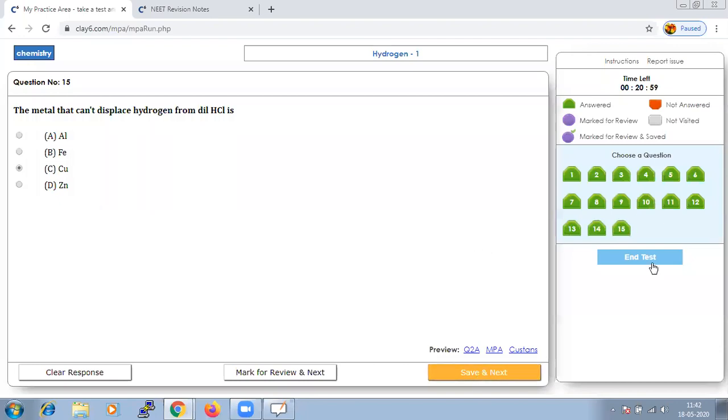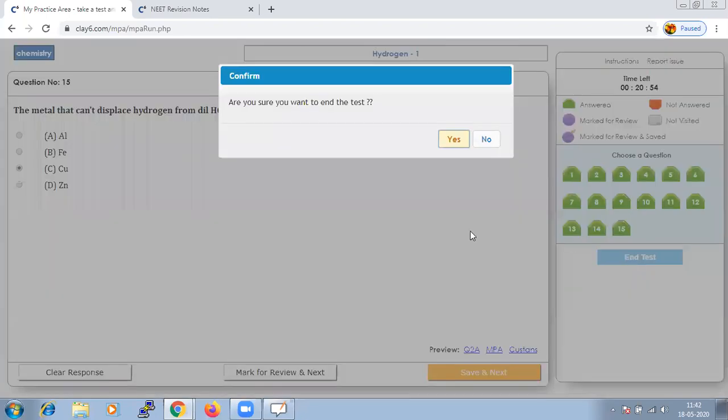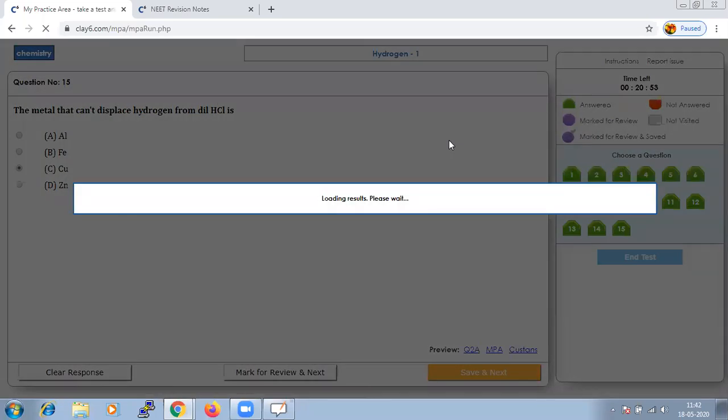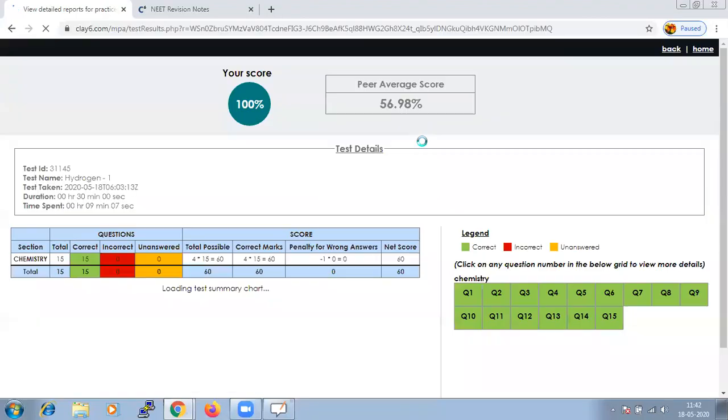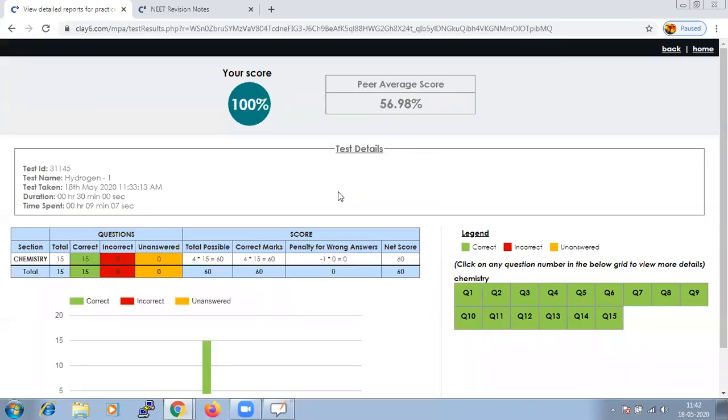So we have completed all the 15 questions. Let us see by giving end test. If we talk about this chapter, it's of course 1% or 2% only weightage. That is maybe one question or two questions from this chapter. Hence, it would be very simple to score one or two questions, since it is very simple and it is very easy to learn.